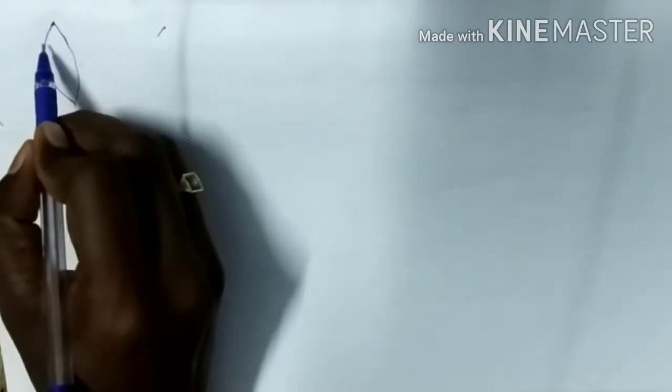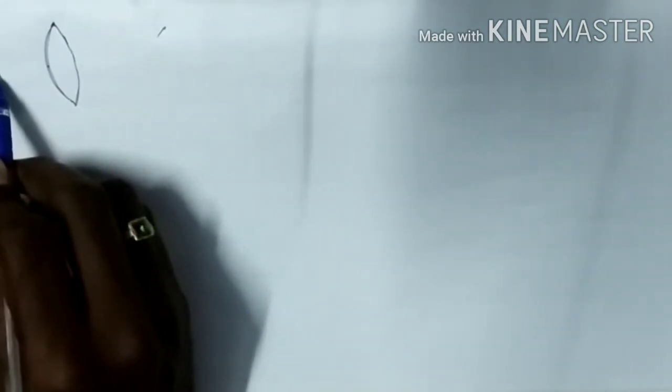Up to now we learned only about a single curved surface, and how the refraction of light takes place at a single curved surface, that we learnt already, right? Now we are going to learn what will happen when the light ray passes through this transparent material which consists of two curved surfaces. Here this is one curved surface and this is another curved surface. What happens when the light travels through these two curved surfaces?